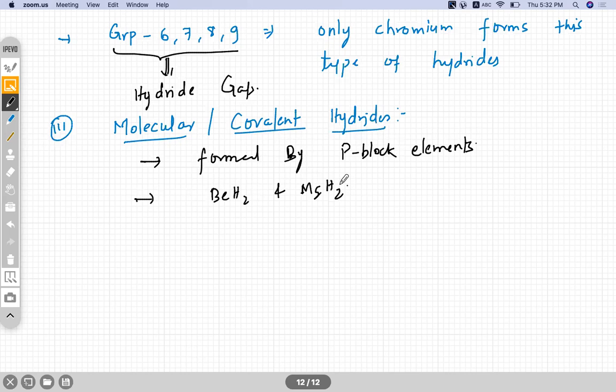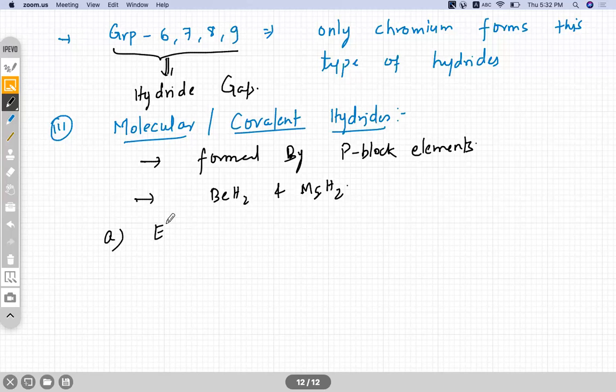These hydrides are covalent in nature because the electronegativity difference is not that great, right? In some molecules like HF, we have great electronegativity difference, but there we have a small size, so more polarization leads to covalent character there, right? Like I said, further, these hydrides are classified into 3 categories.